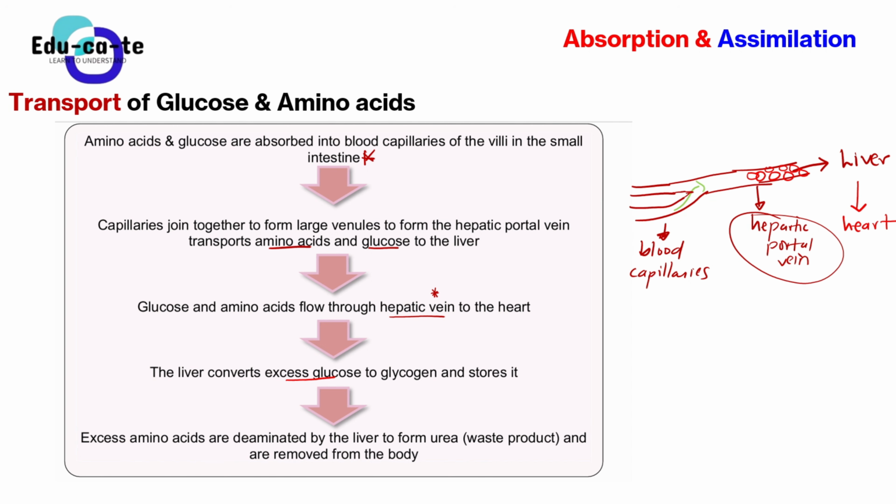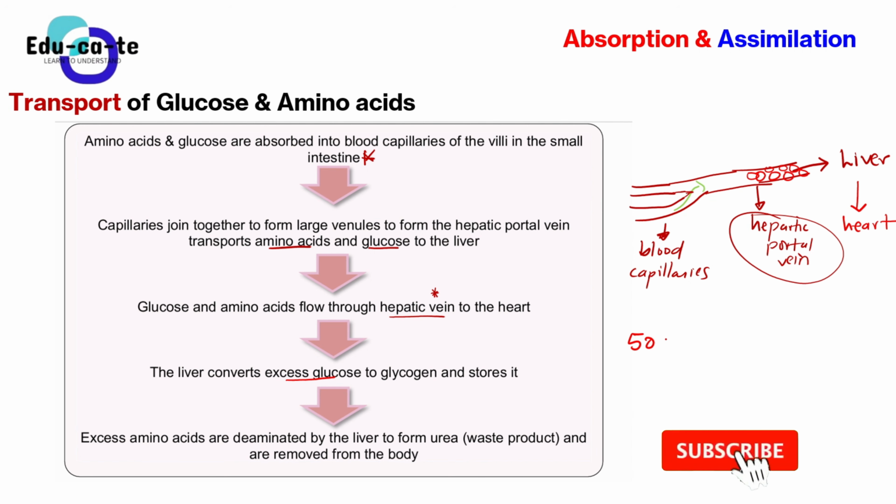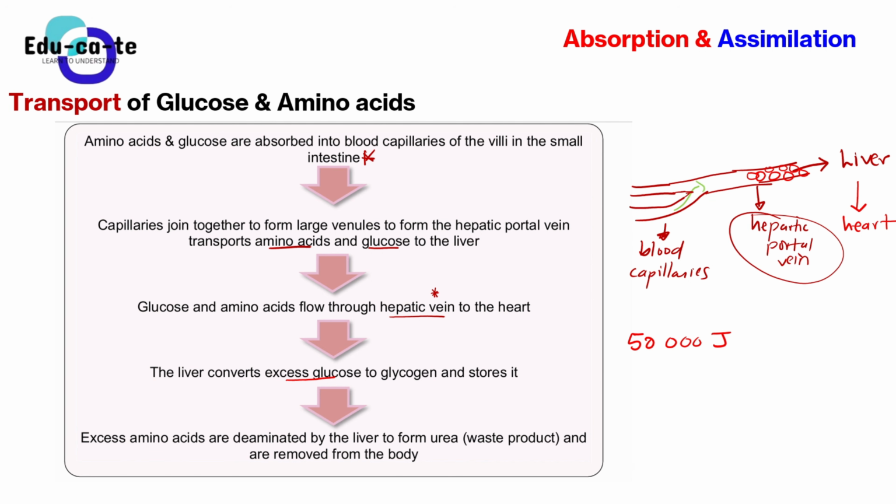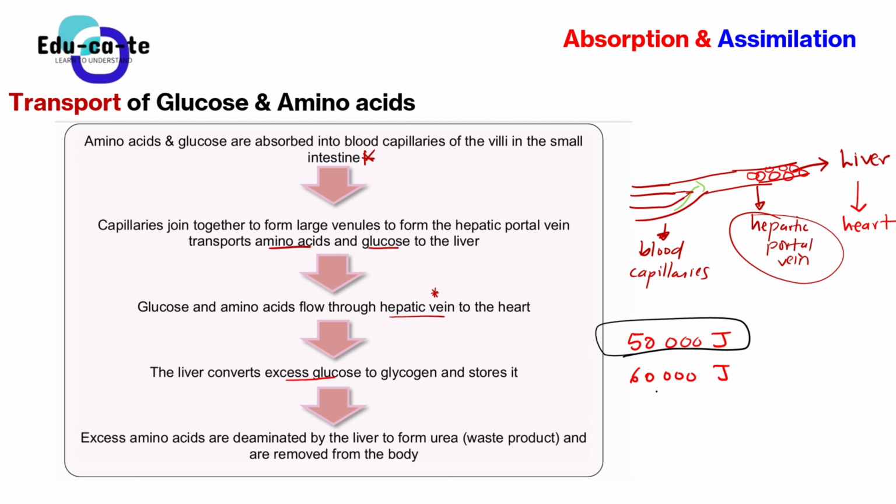After all the glucose has been used up, because remember that the glucose needs to go to the cells and produce some energy. So let's just say maybe we needed 50,000 joules of glucose to produce energy in the cells, and then maybe when you have eaten a lot of sugar, something that has a lot of sugar inside it, that thing contains 60,000 joules of glucose. So when the cells use up the 50,000, what will happen to the other 10,000? Because basically you've eaten a lot of food.